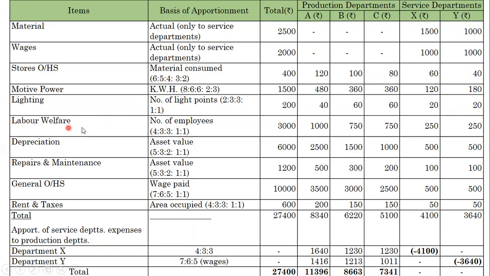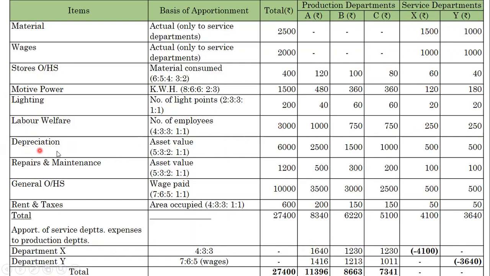Labor welfare, basis of apportionment, number of employees, the ratio is 4:3:3:1:1. Here the labor welfare given in the problem is rupees 3,000. Then A 1,000, B 750 and C also 750, X 250, Y also 250. Here A, B, C are the production departments, X and Y are the service departments.